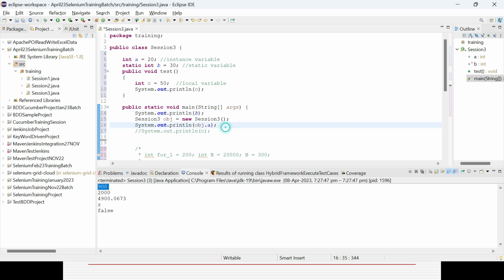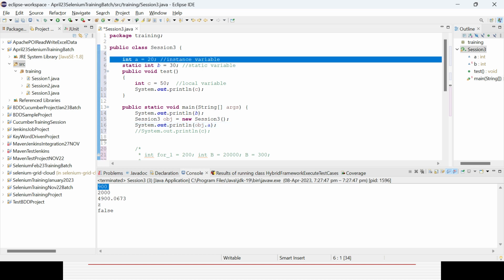Now you can access it. So that is the difference between a static variable and an instance variable. Static variable means you can directly use that variable anywhere in that particular class. But in case it's an instance variable, first you need to create an object or instance of the class. Then with the help of the object or instance, you can use it. So that is the instance variable.